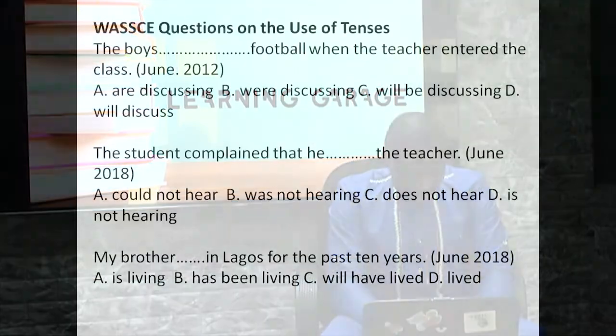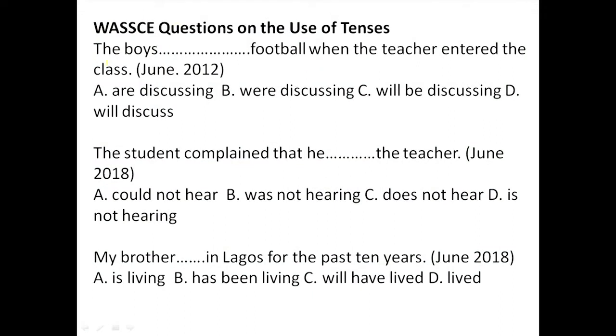Now we have this one. Here we have: the boys dash football when the teacher entered the class. June 2012. Here we have A, are discussing.